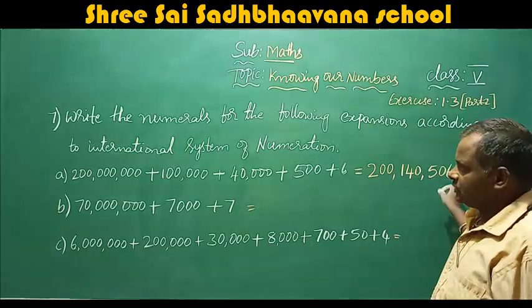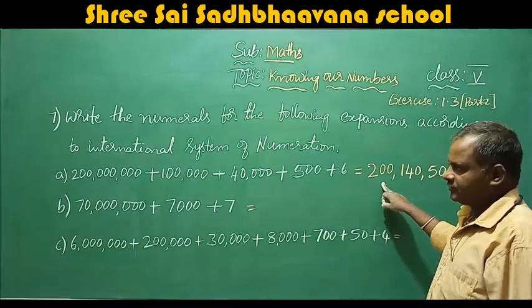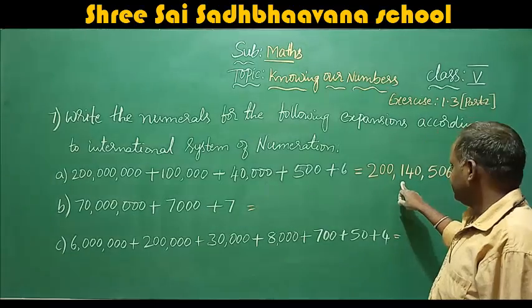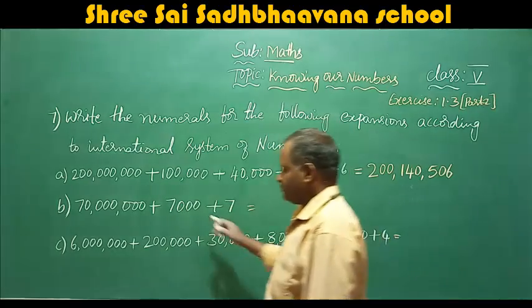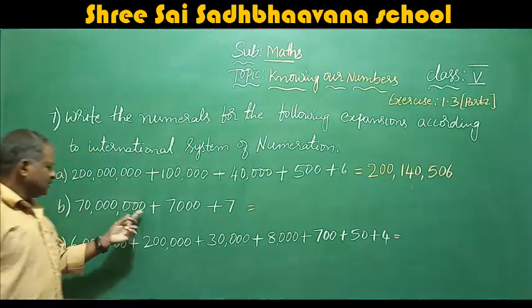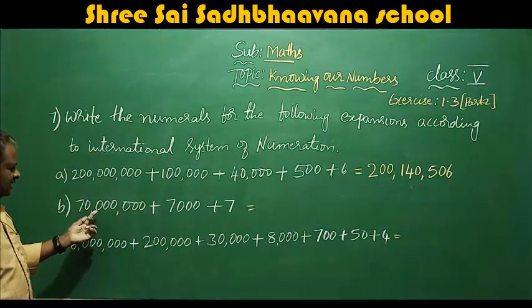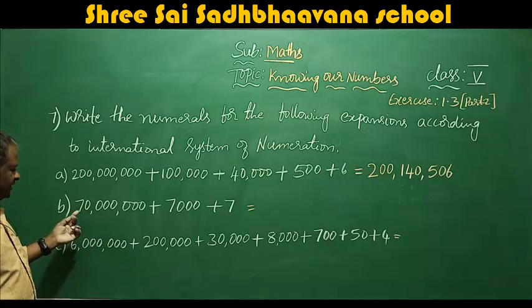I think you understand. 200 million, 140,506.